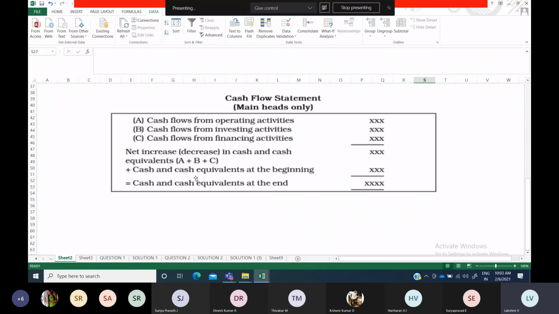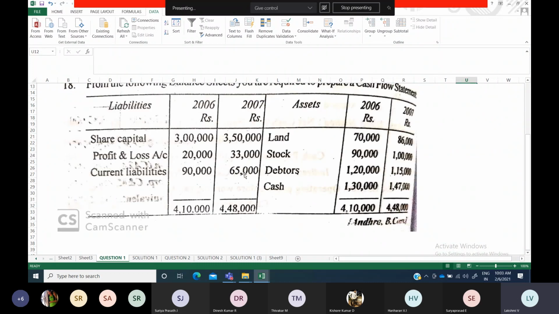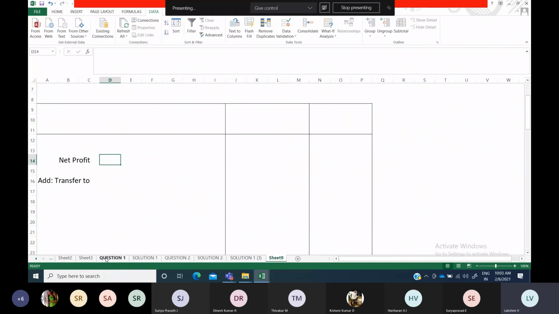That is what they have given here as cash and cash equivalents at the beginning and cash and cash equivalents at the end. But it should be understood that this is the opening balance of cash and bank given in the question. So take for example, this is our question, this is the opening balance of cash. When we add everything finally, our result will come.